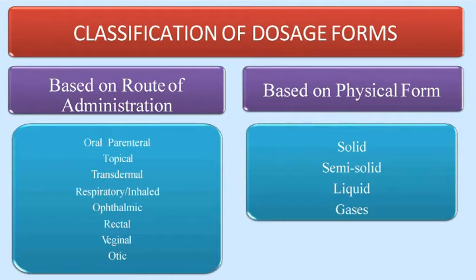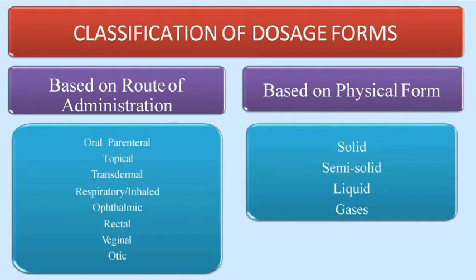Examples: oral, that is with the help of the mouth; parenteral, through injections and syringes; topical, that is onto the surface of the body; transdermal, again onto the surface of the body with the help of a patch; respiratory or inhaled, that is via the nasal cavity or by the mouth cavity; ophthalmic, that is to the eyes; rectal, that is through the anus; vaginal, that is to the vagina; and otic, that is to the ears.